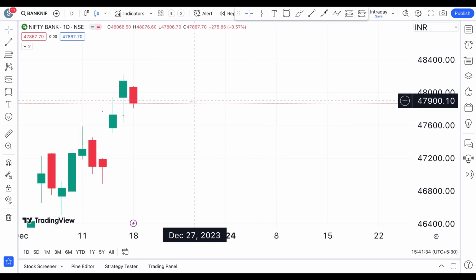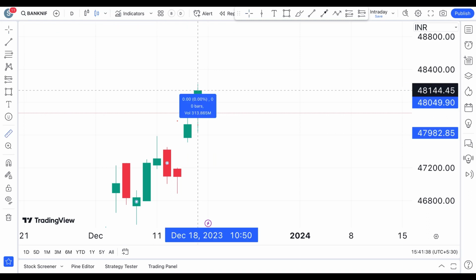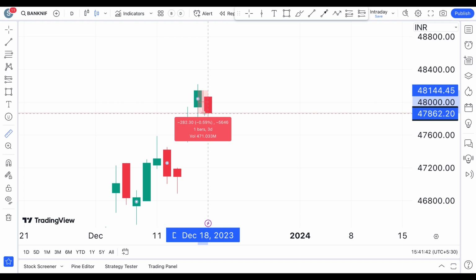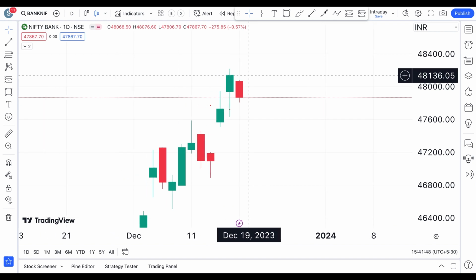So from this opening to this close, it's looking very bearish for around 280 odd points. This is a kind of negative situation on a daily time frame.